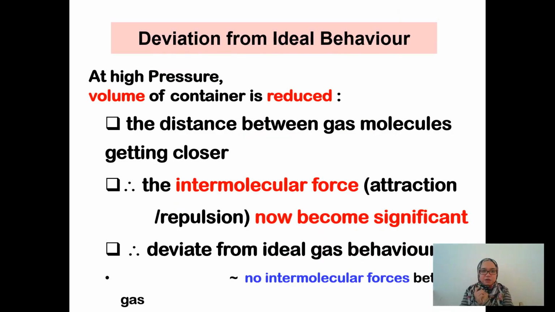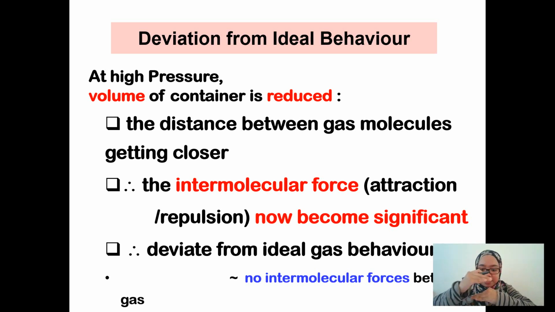So next, what is the behavior of the non-ideal gas, or the real gas? The real gas, or the non-ideal gas, deviates from the ideal gas behavior when they are at high pressure. When they're at high pressure, the volume of the container is reduced. So when the volume of the container is reduced, the distance between the gas molecules gets closer.